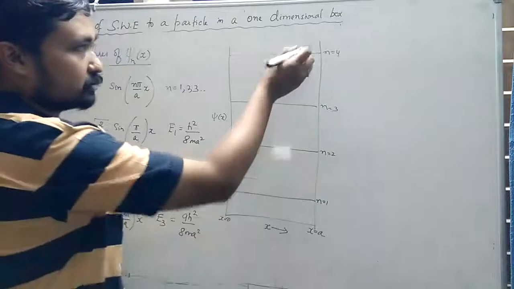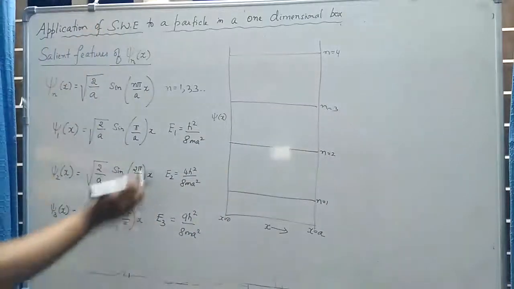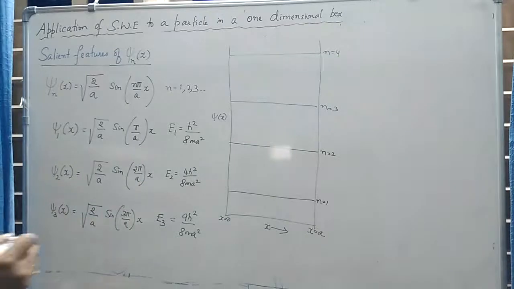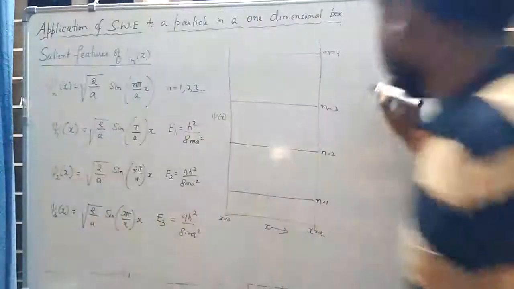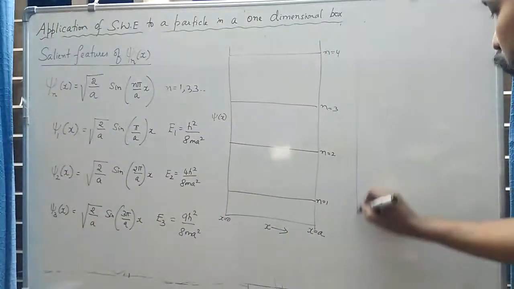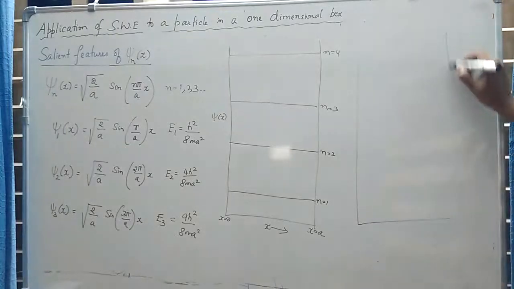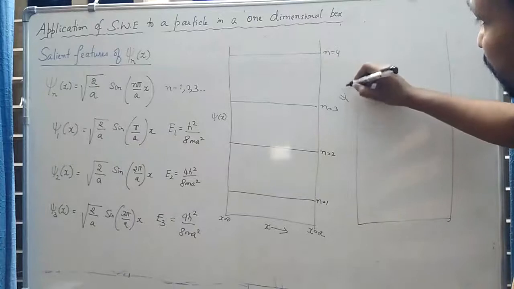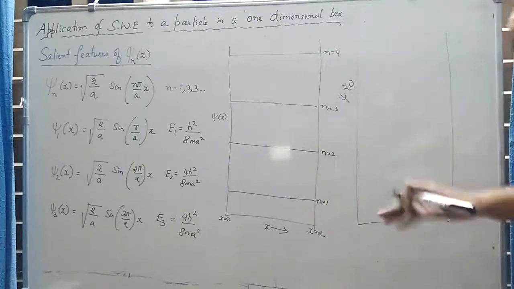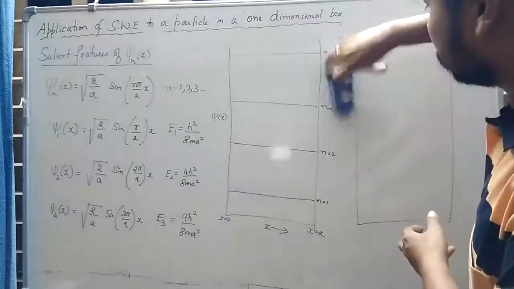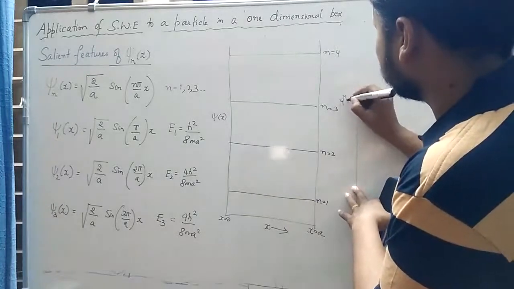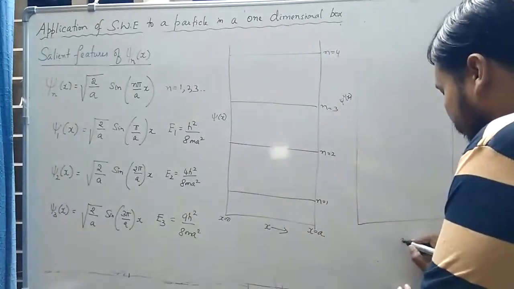So for different values of n, I have already obtained the different wave functions. Now I have to plot them in the form of a graph. Simultaneously, on the other side, I will also plot a graph of psi square of x versus x.